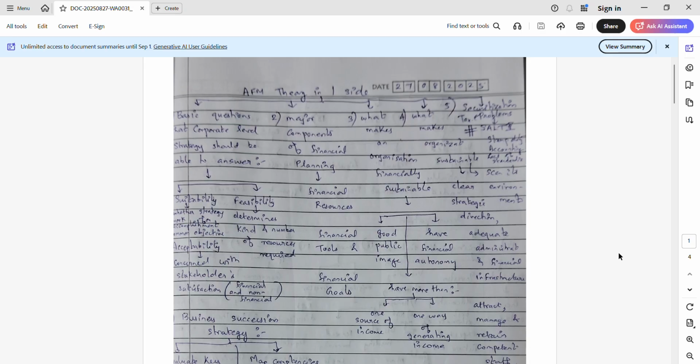And what makes an organization sustainable? You should be able to distinguish both these questions. First is, what makes an organization financially sustainable? Now, what makes an organization sustainable? Clear strategic direction, adequate administrative and financial infrastructure, and it should be able to attract, retain, and manage competent staff.